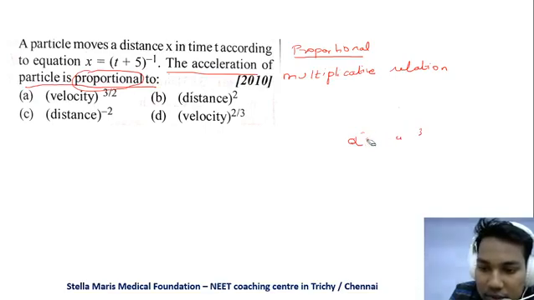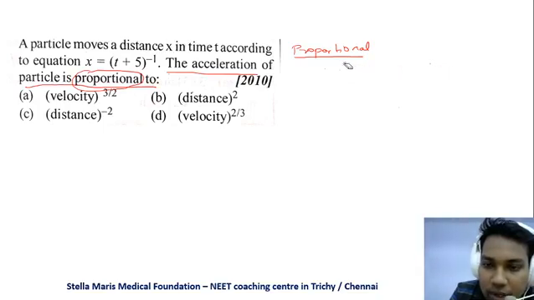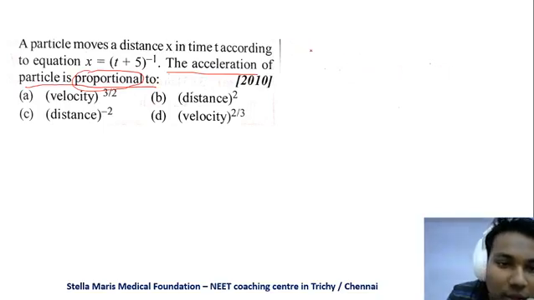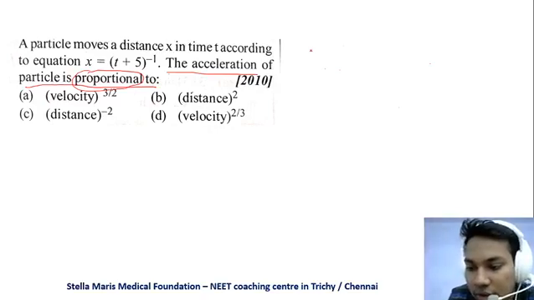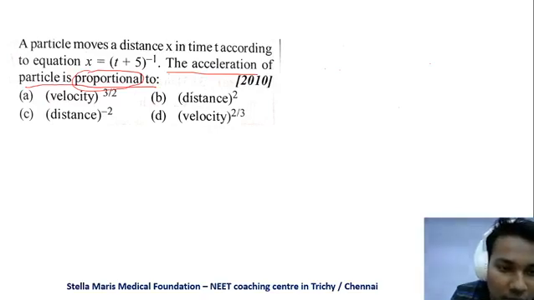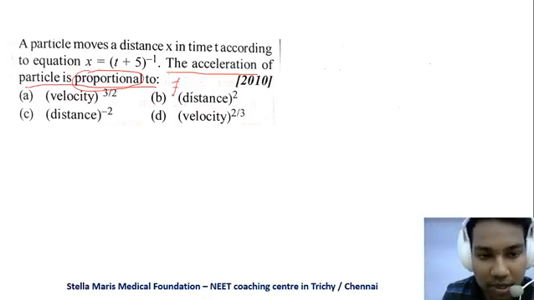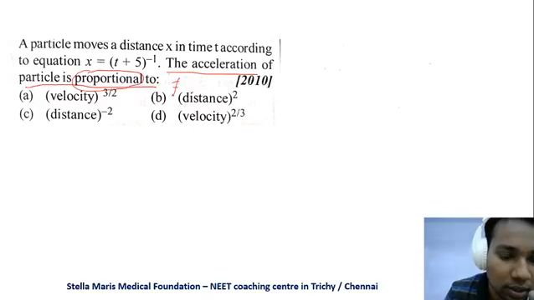There should be a multiplicative relation. So we have to find the relationship between acceleration, distance and velocity. Proportional doesn't mean it is equal. Proportional means it is a multiplicative relation between the quantities, whether acceleration, distance and velocity are connected to each other in terms of multiplication. That's what we are going to see.